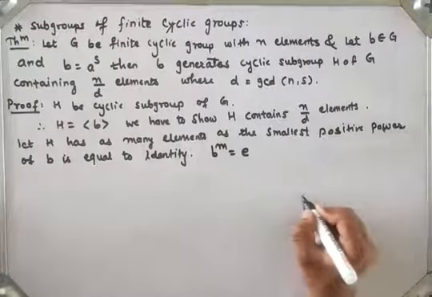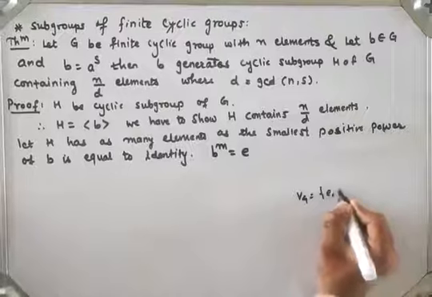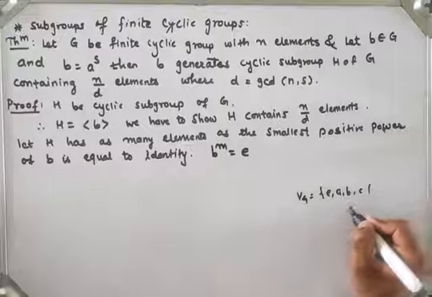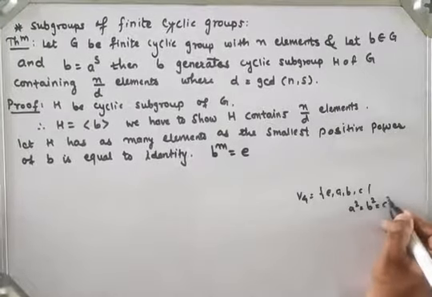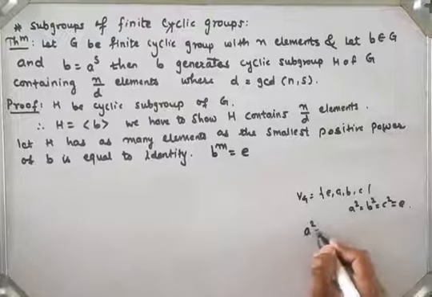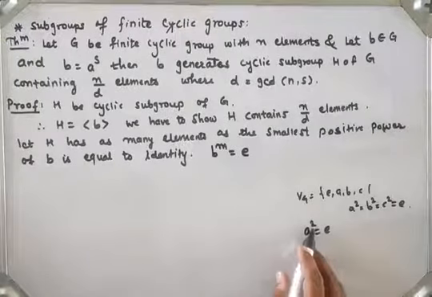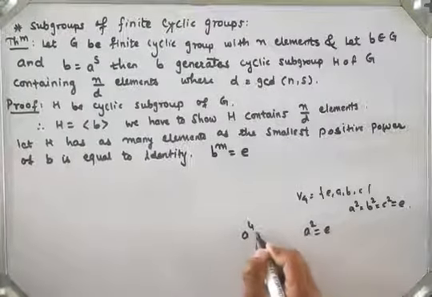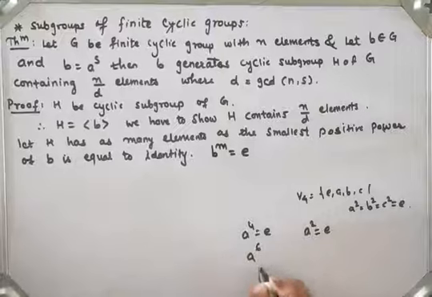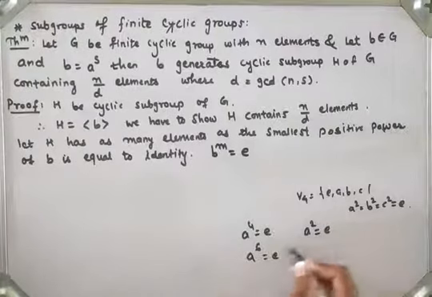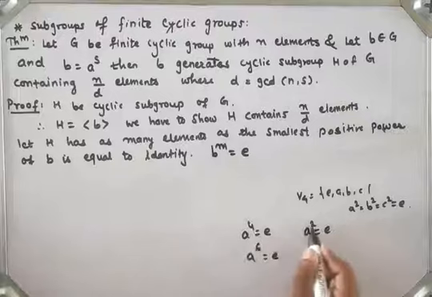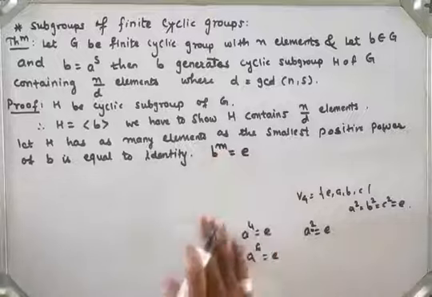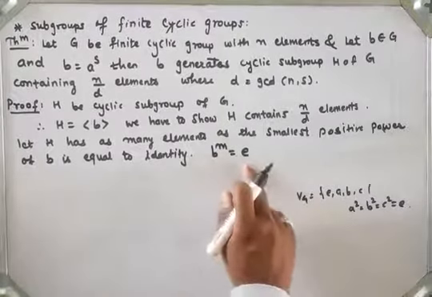We know that the Klein 4 group has elements identity, A, B, C, right? So the property here is that a square is equal to b square is equal to c square is equal to identity. So here 2 is the smallest integer such that a square is equal to identity. I can write a raised to 4 again identity, a raised to 6 again identity, right? Taking powers 2, 4, 6, the smallest is 2. So here I have taken m as the smallest integer such that b raised to m is equal to identity.